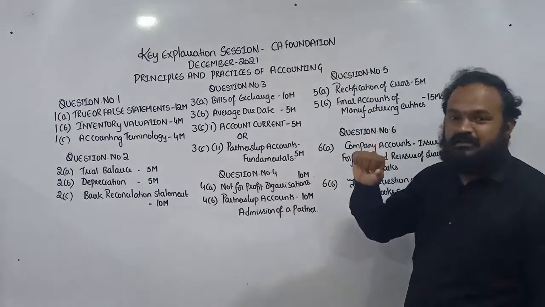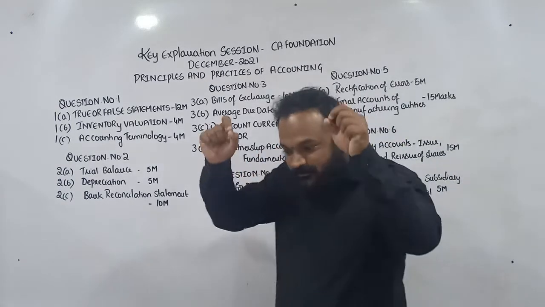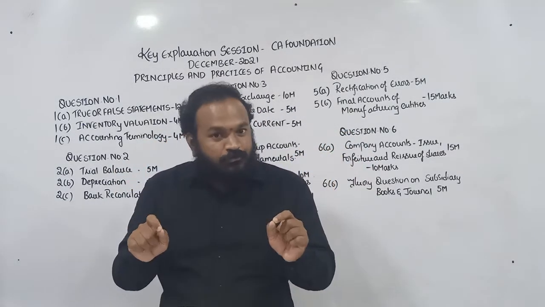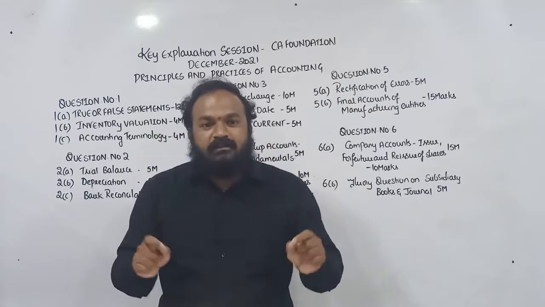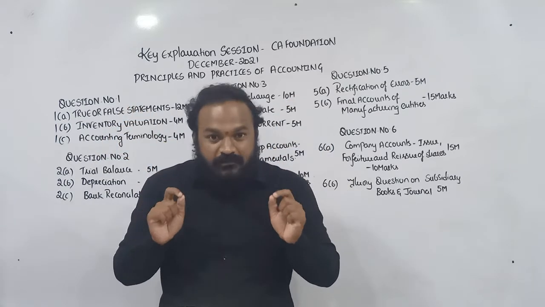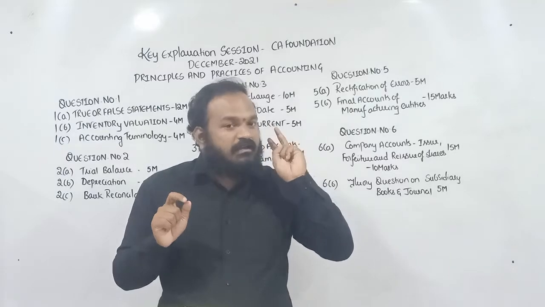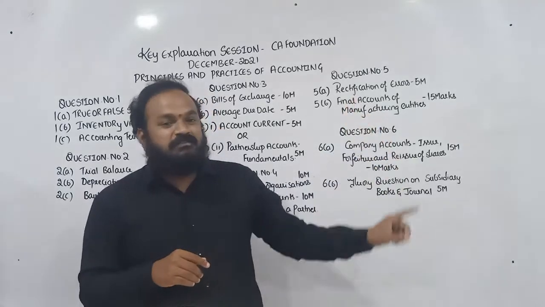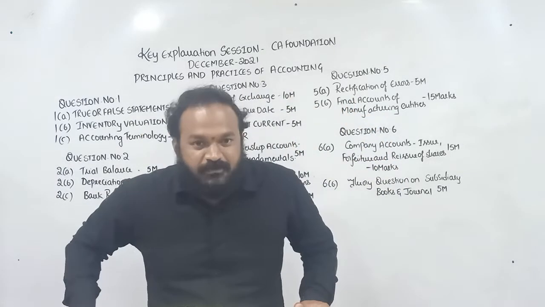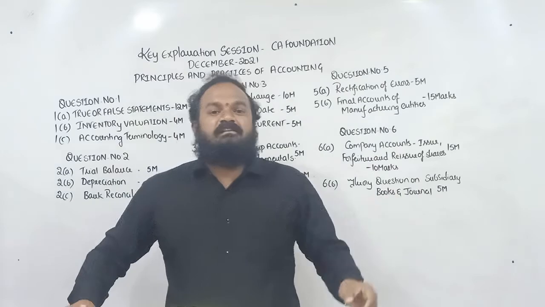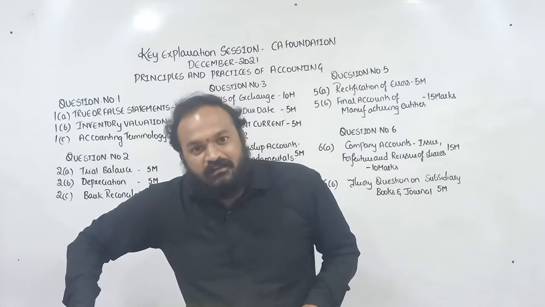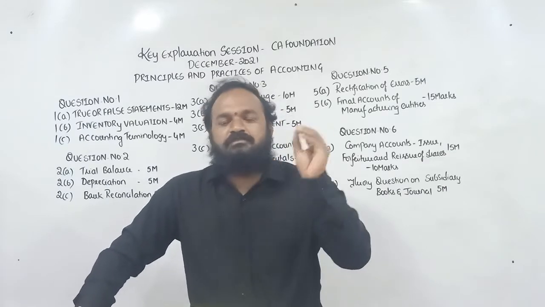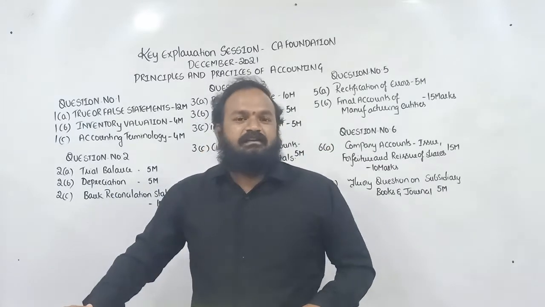Next, rectification, final account. From the beginning of this chapter, the moment I started the introduction of this chapter, I told you a lot of times that this time we are expecting a question from final accounts of manufacturing entities. Right? I marked 2 questions as probable questions. Out of those 2 probable questions, one question will strictly appear in the question paper, and we also gave that question in the revision examination of final accounts as well as the pre-final examination of accounts. So the strike question which we expected is given in the examination.